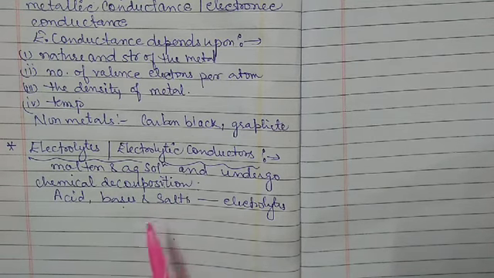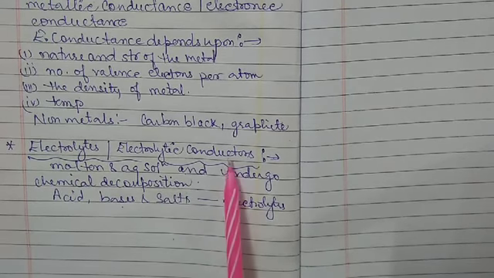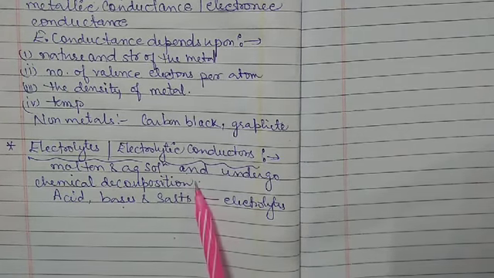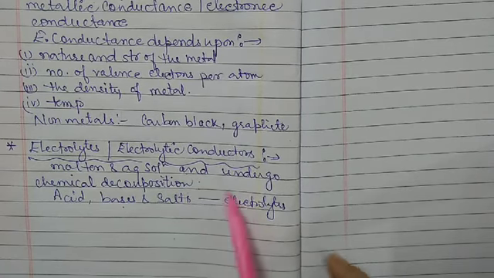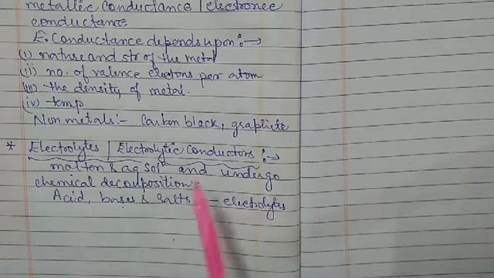The flow of electric current through the electrolytic solution is known as electrolytic conductance.